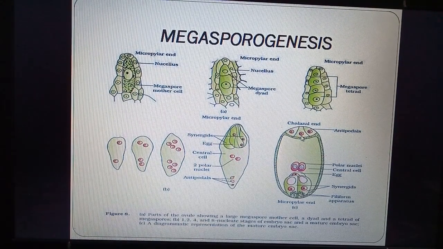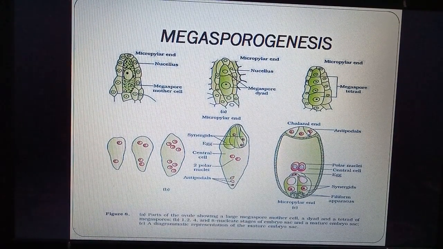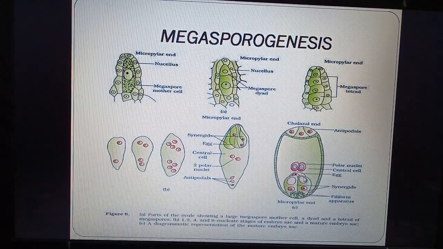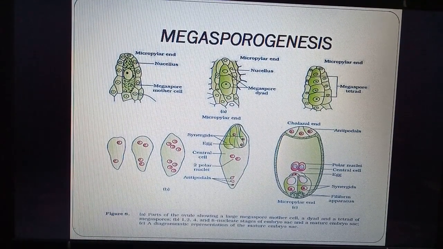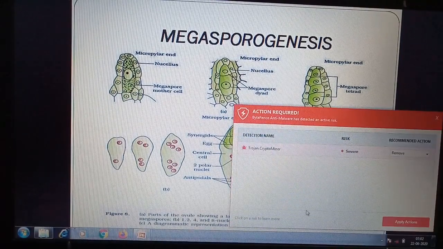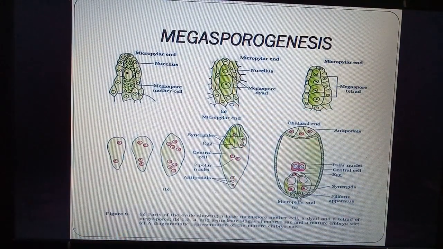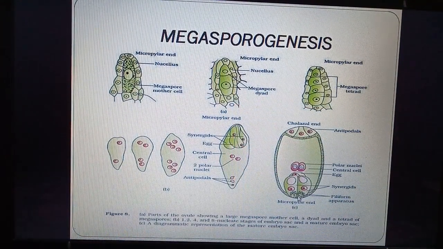There are three cells called antipodals at the chalazal end. In the center there is a central cell with two polar nuclei. At the bottom we can see three cells, two synergids and one egg cell. This egg cell contains the female gamete. The synergids have finger-like structures at the bottom, called the filiform apparatus.